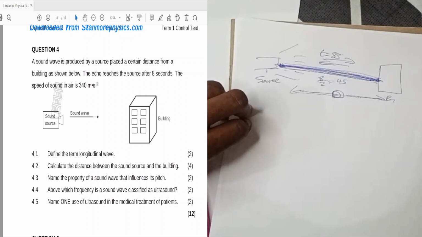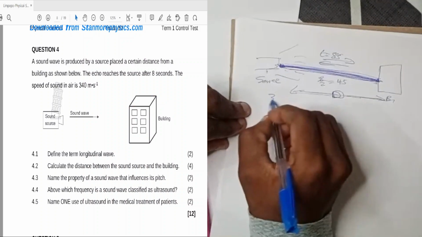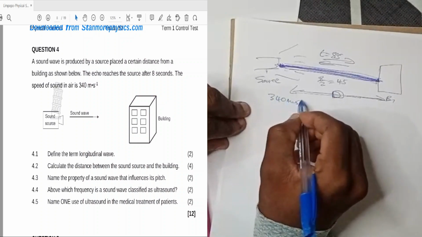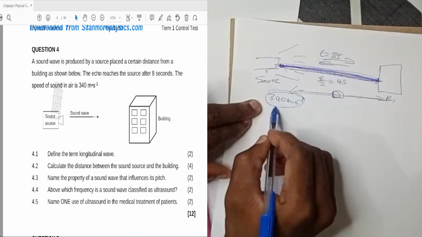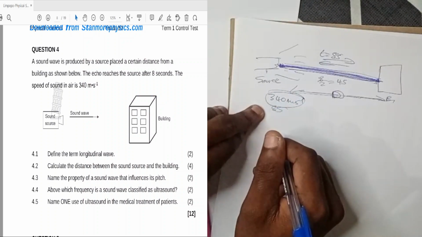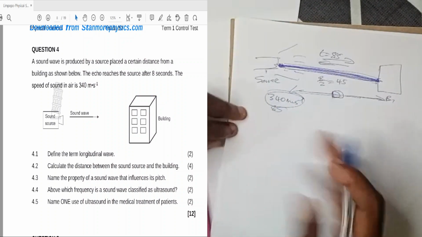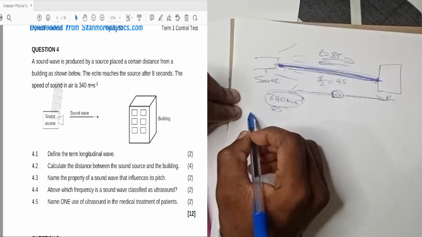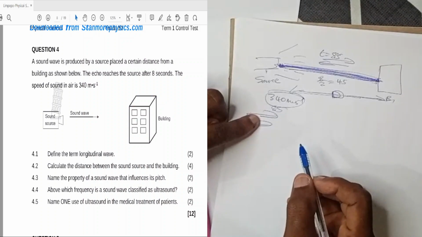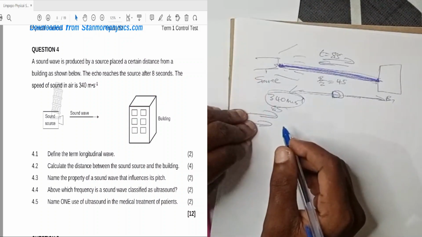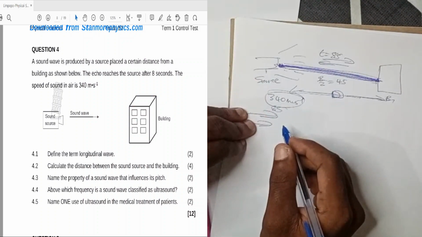Then the speed of sound in the air is 340 meters per second. That's what's given to us. 340 and 8 seconds. So 4.1, define the term longitudinal wave. I won't define that. You know that in a longitudinal wave, the particles move parallel with the direction of propagation of the wave. You have that in your notes. 4.2, calculate the distance between the sound source and the building.